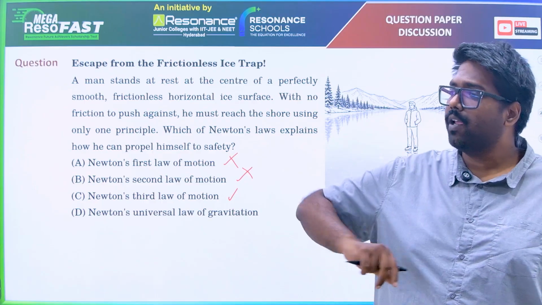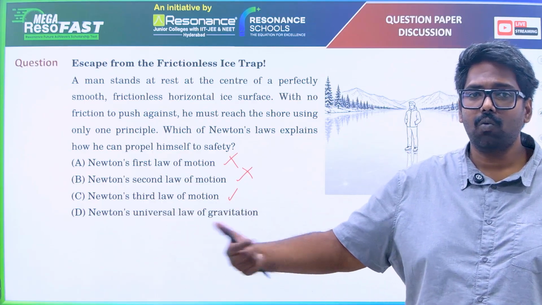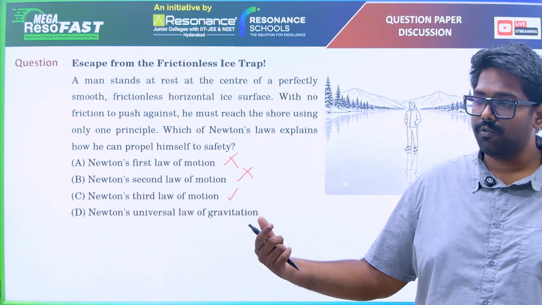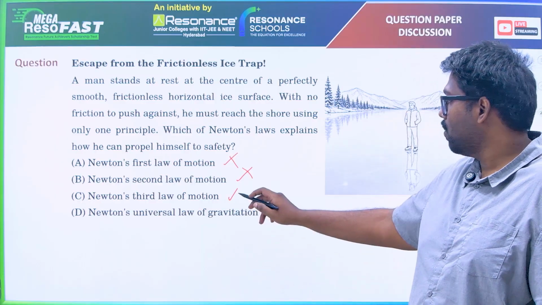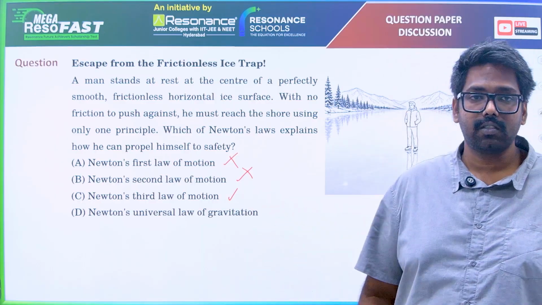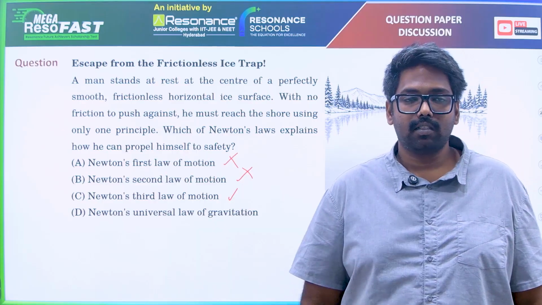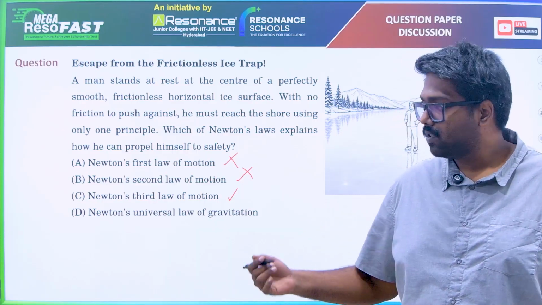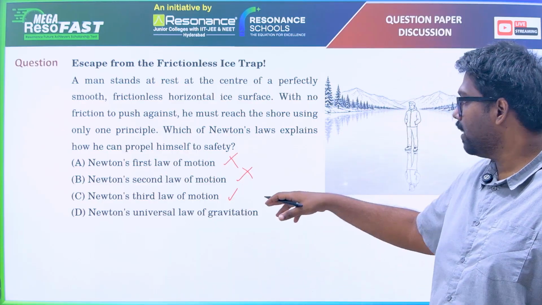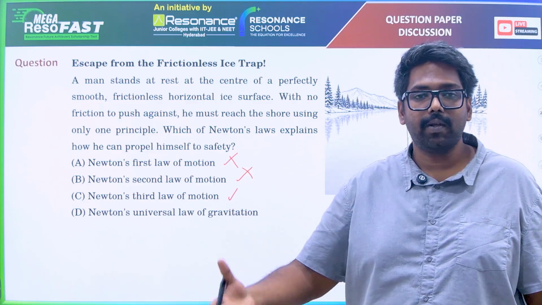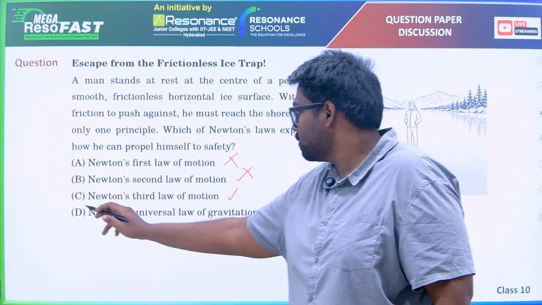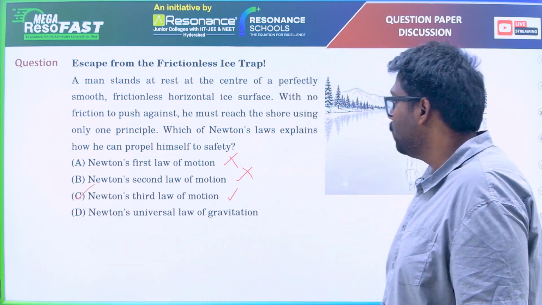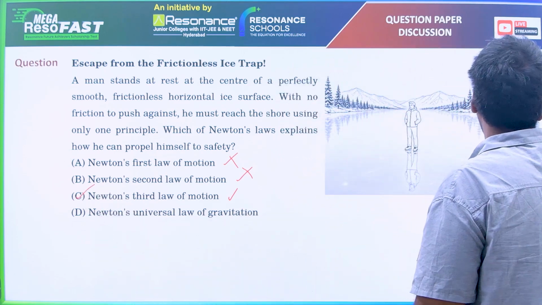The force you apply on the shoe, the shoe will also apply the same force on you. With that force, getting that little impulse, you can attain a velocity, propelling yourself towards the shore. So the correct answer is Newton's third law of motion.